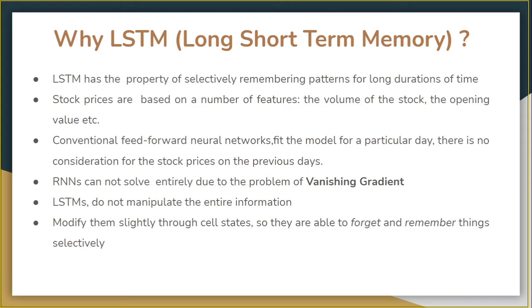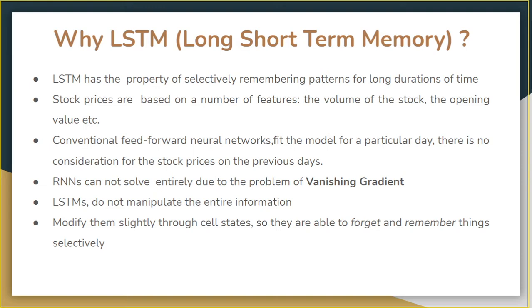LSTMs, on the other hand, make small modifications to the information by multiplications and additions. A typical LSTM network is comprised of different memory blocks called cells. With LSTMs, the information flows through a mechanism known as cell states. Let's take the example of predicting stock prices for a particular stock.